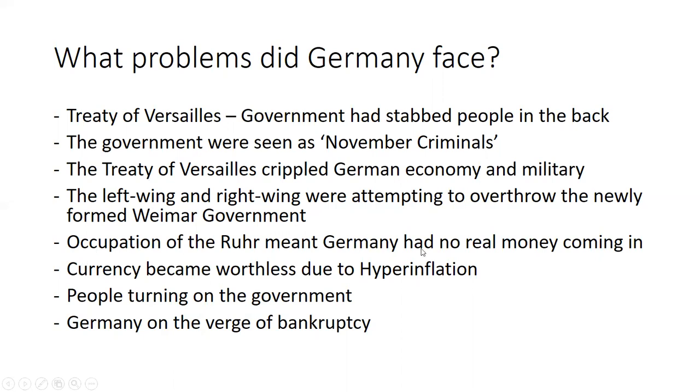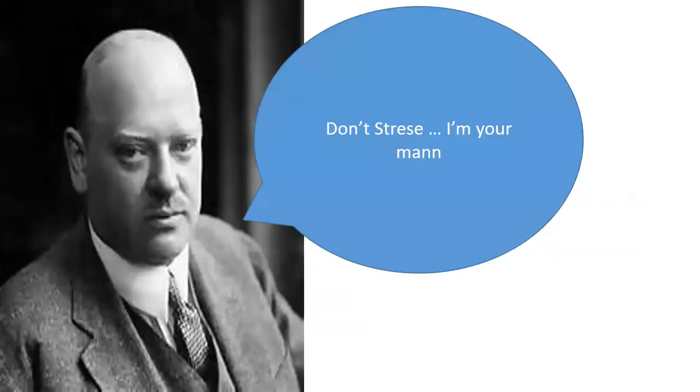You had the occupation of the Ruhr, which meant that Germany had no real money coming in, which led to currency becoming worthless, people turning on the government, and Germany on the verge of bankruptcy. So this is a position where Germany were in a lot of bother. This is where the key individual for today's lesson comes in. Don't stress, this will be your man.